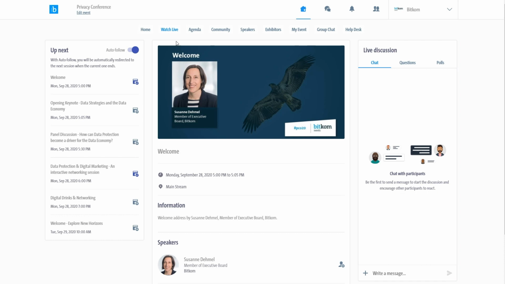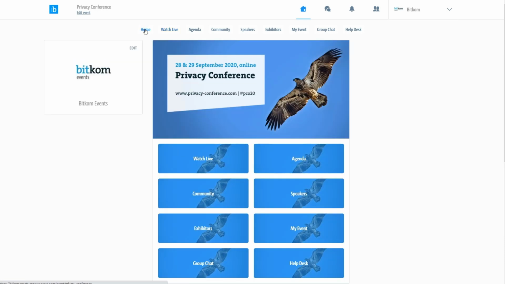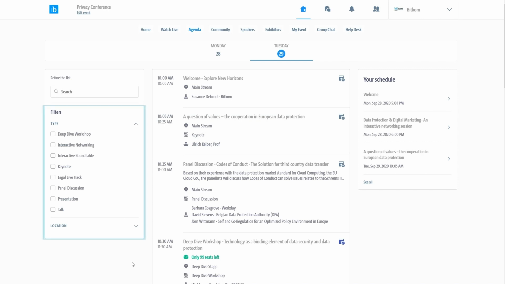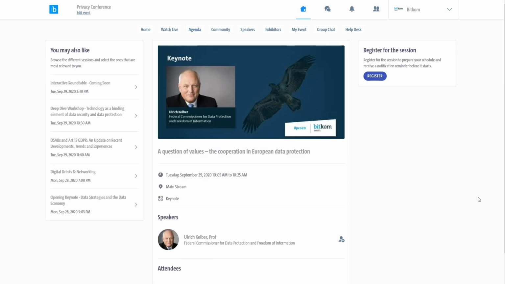If you want to have a look at the whole event schedule, please go back to the homepage and click on Agenda. Here you will be able to see the program for both event days. If you're only interested in specific formats, you can filter the agenda by using the filter box on the left-hand side of your screen. Click on the session in order to get more details. Here you will also find the direct link to the live video, as well as information about the speakers of that specific session. You can register for the session by clicking the Register button.